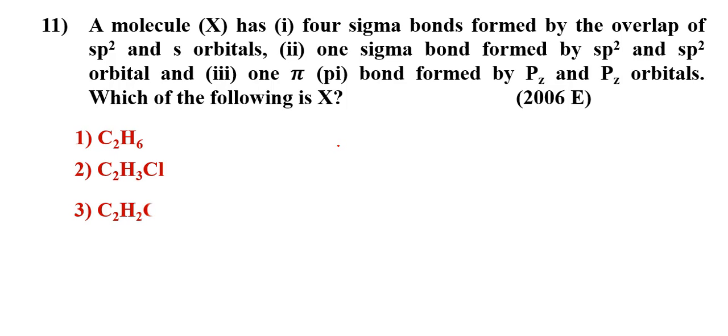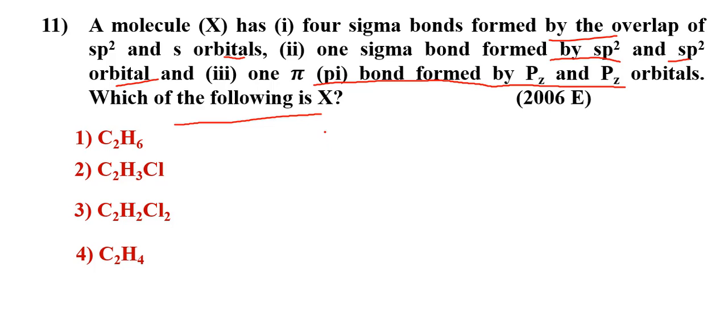A molecule X has 4 sigma bonds formed by the overlap of sp2 and s orbitals, one sigma bond formed by sp2 and sp2 orbitals, and one pi bond formed by pz and pz orbitals. Which of the following is X? 4 sigma bonds formed by overlap of sp2 and s. See, s orbital means that is hydrogen. How many C-H bonds are there? Yes, 4 CH bonds are there.